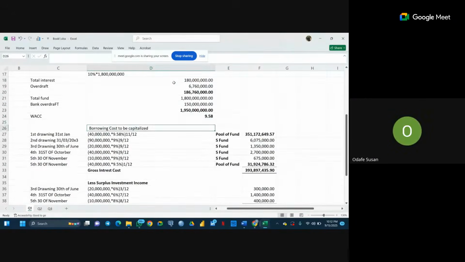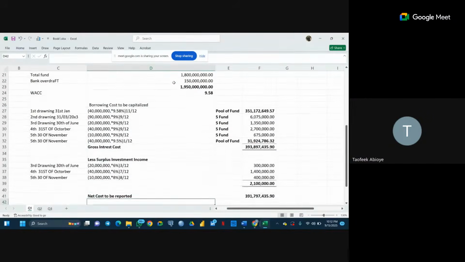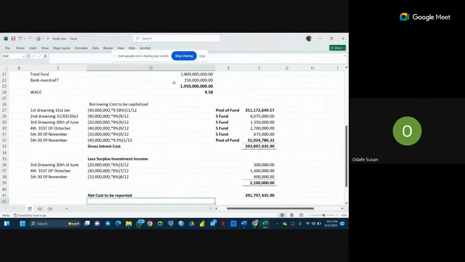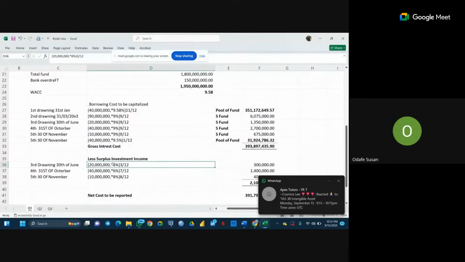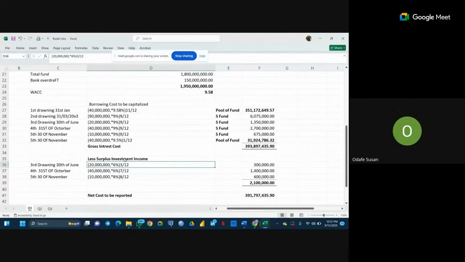Yes, sir. Okay. So you are now talking about the investment, right? Yes. Okay. Which part of the investment? This. Yes. I was thinking that maybe the 6% will be on the 160 million. The 6% will be of the 160 million. Yes. Okay.